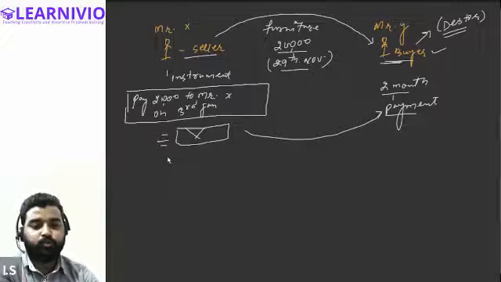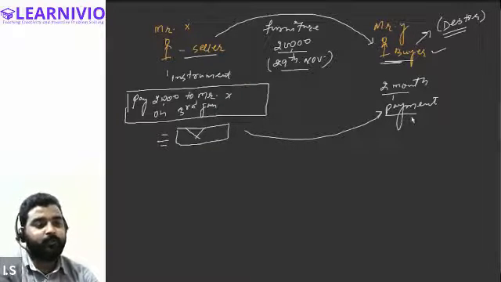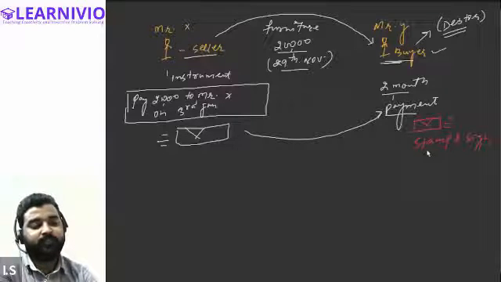Basically, this instrument is required to be signed by Mr. Y. So Mr. X sent this instrument to Mr. Y, asking him to please stamp and sign the instrument, and after signing and stamping, please return it.